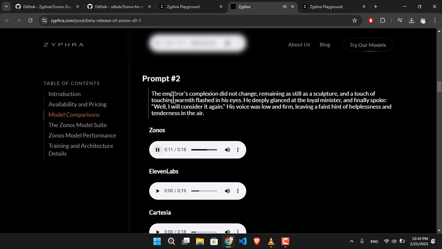Well, I will consider it again. The Emperor's complexion did not change, remaining as still as a sculpture and a touch of warmth.